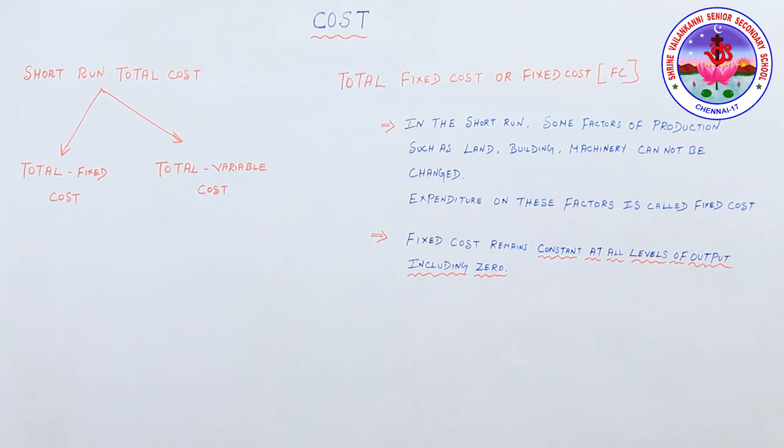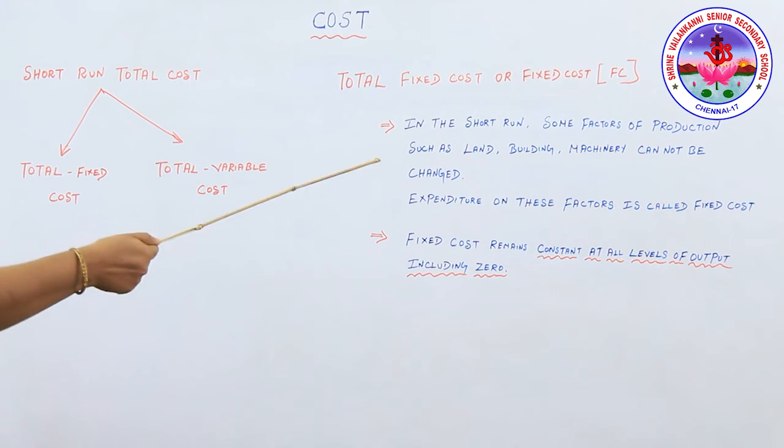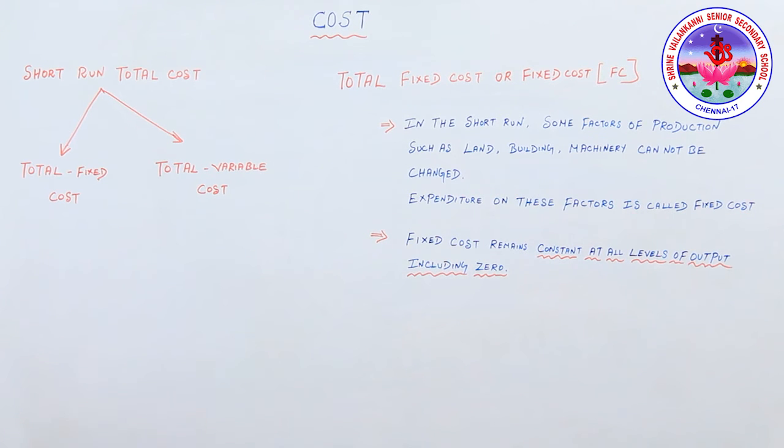Examples: rent of premises, salary for permanent staff, insurance premium. All these are examples of total fixed cost. This fixed cost is incurred on the fixed factors like machinery, building, land, etc., which cannot be changed in the short run.